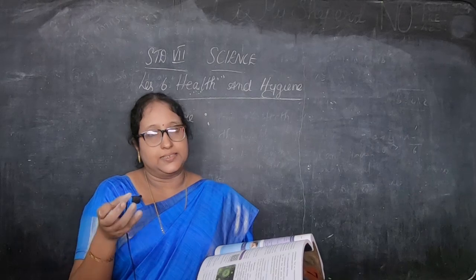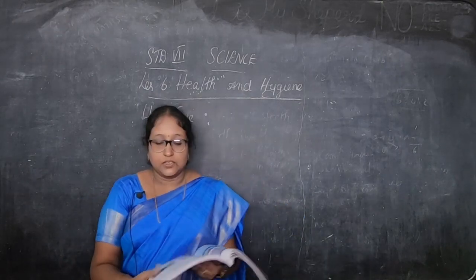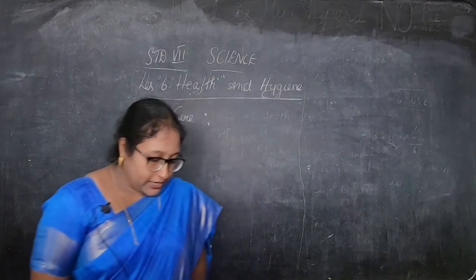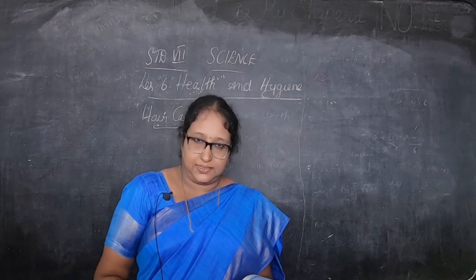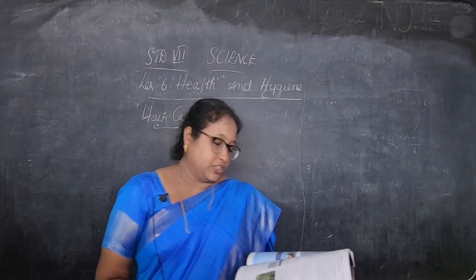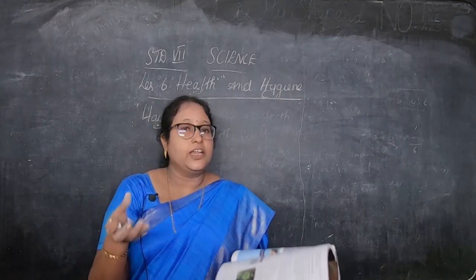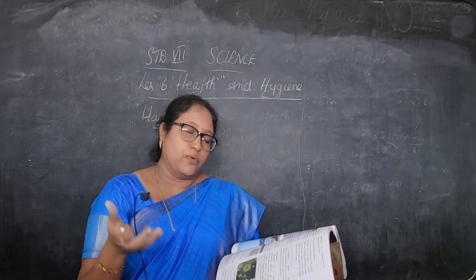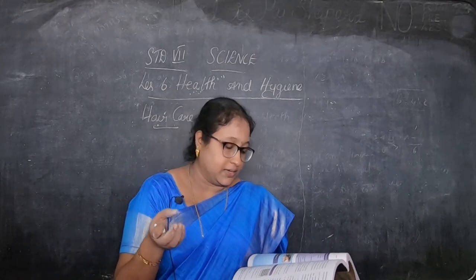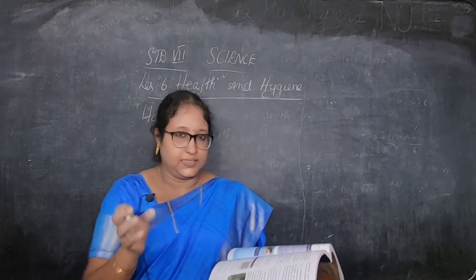Then poor lifestyle and unhealthy habits. That is when your habits are not healthy, that means your lifestyle is very poor and you lack a balanced diet. Okay. Then malfunctioning of one or more body parts or organs. Malfunctioning means failure to function. Failure to function of one or more body parts or organs.